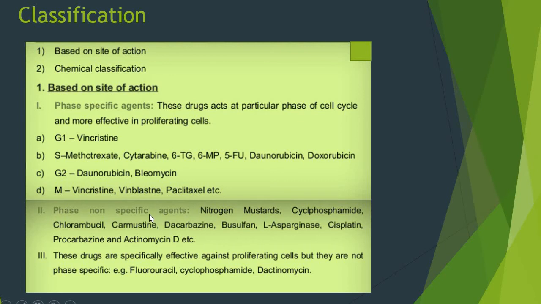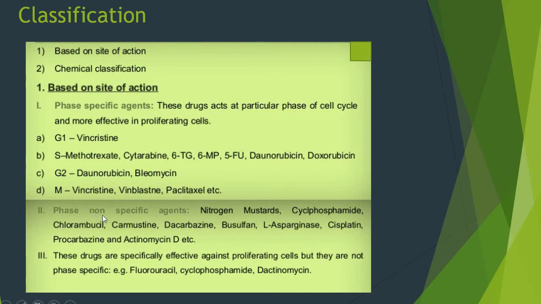The next is the phase non-specific agents, and examples are the nitrogen mustards like cyclophosphamide, chlorambucil, carmustine, dacarbazine, busulfan, asparaginase, cisplatin, procarbazine and actinomycin.